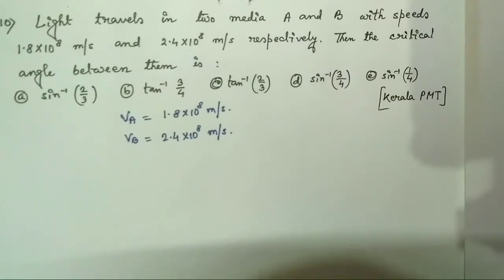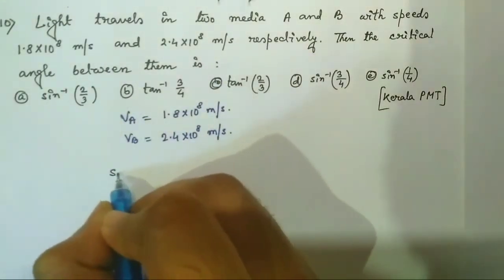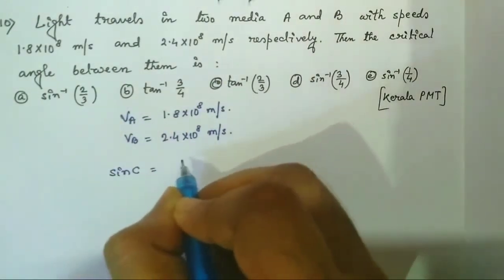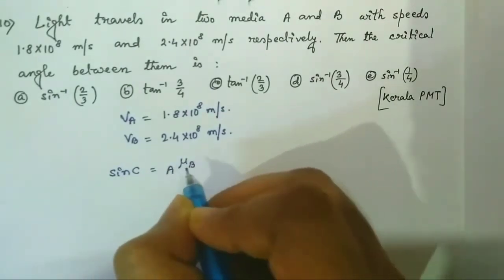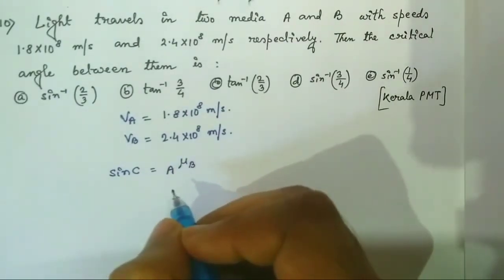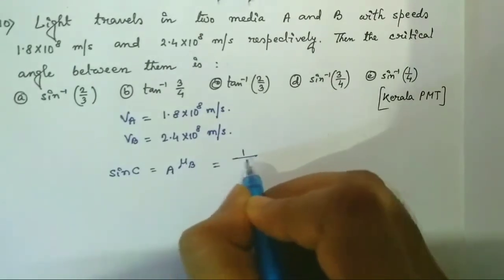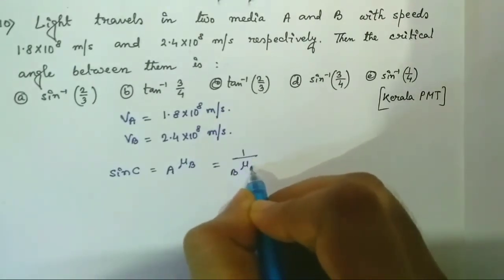Hence, medium A is a denser medium and medium B is a rarer medium. So light travels from medium A to medium B. Now sin C is given by the refractive index of medium B with respect to that of A. This is equal to 1/B mu A.